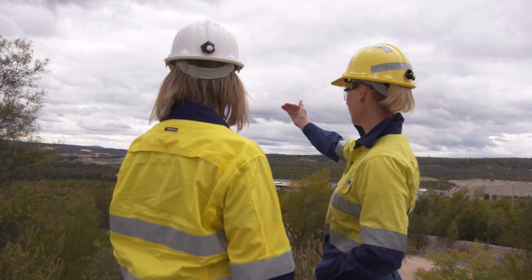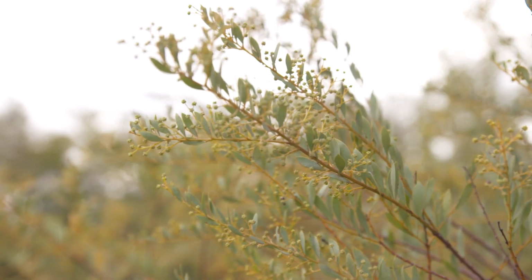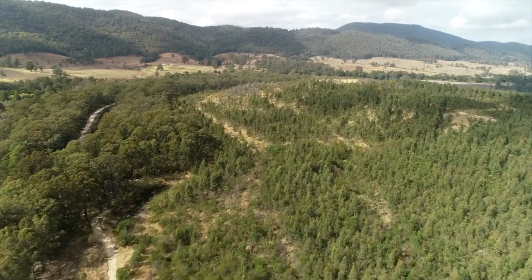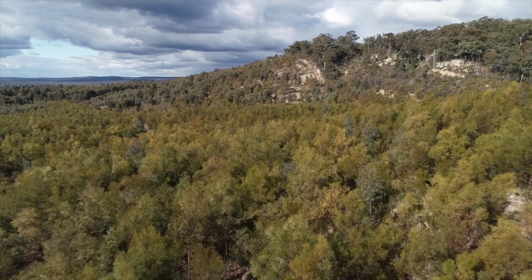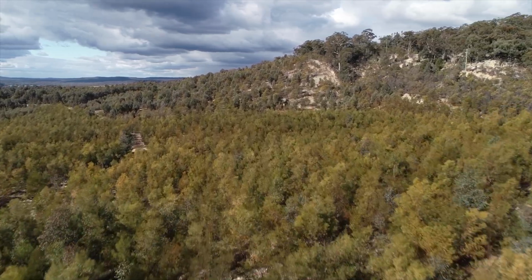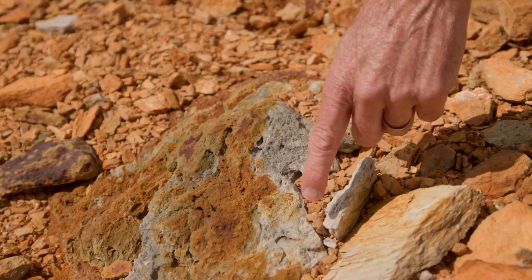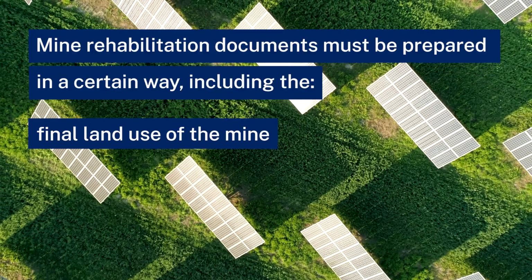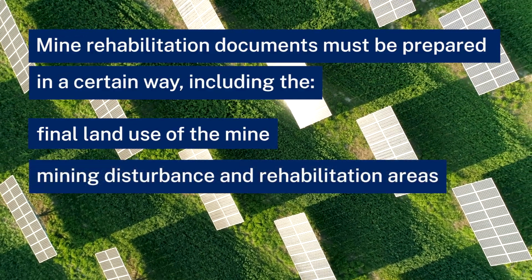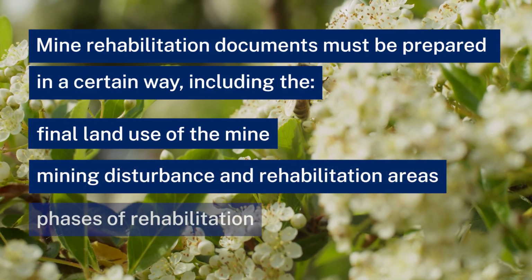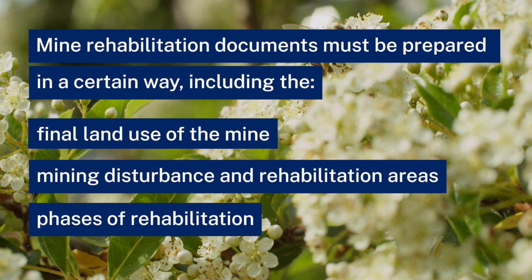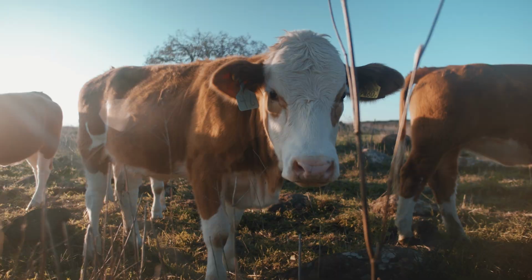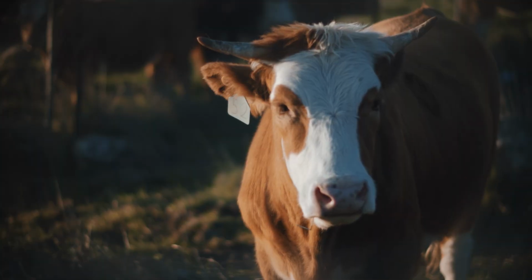Mining companies report their progress annually and demonstrate that they are meeting their rehabilitation requirements. Mining lease conditions specify that rehabilitation documents must be prepared in a certain way. For example, the Form and Way for the Rehabilitation Management Plan outlines information about the final land use of the mine and the mining domains, related landform information, and the phases of rehabilitation. That being, the sequence of actions required to rehabilitate disturbed areas to achieve the final land use.